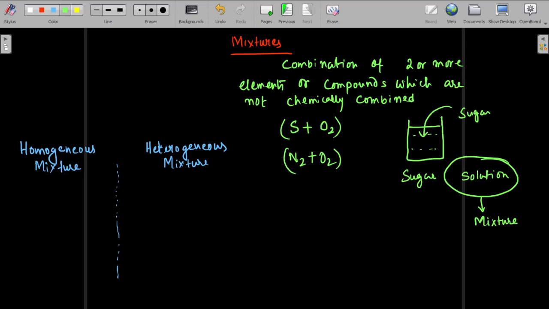So we can write: components mix completely, one is indistinguishable from the other. This is homogeneous. Now, what is a heterogeneous mixture?